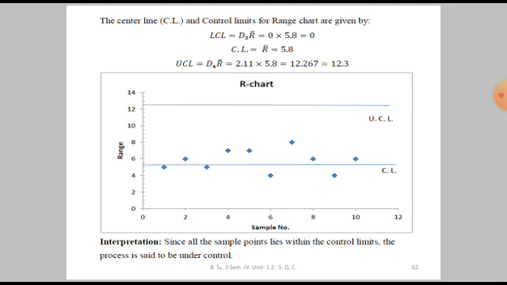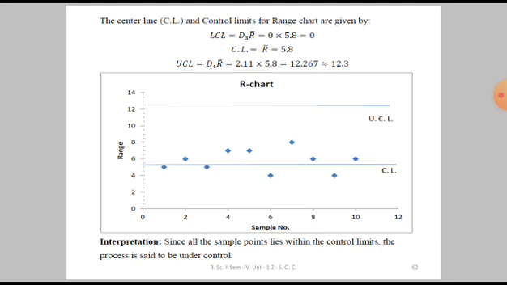They do not exhibit any specific pattern. They are completely random on the control chart. Therefore, we can conclude that this process from which this data is taken is under control.